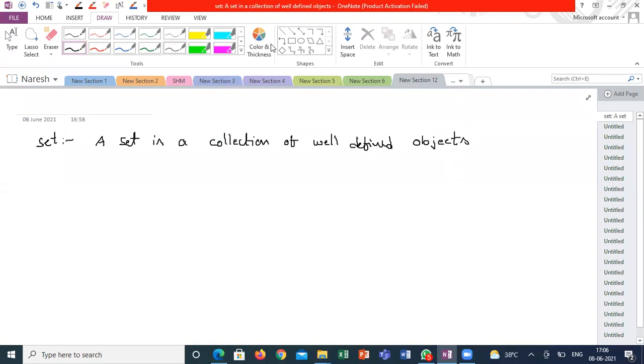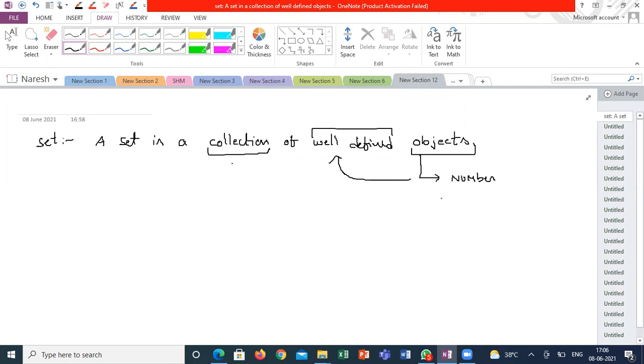When it comes to well-defined, we already discussed yesterday. So the things you are collecting should be well-defined, and what you are collecting are called objects. These objects may be some numbers, according to its definition,